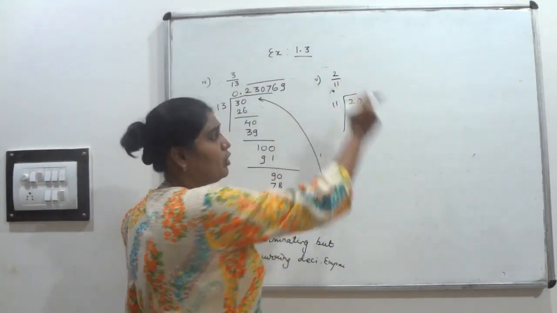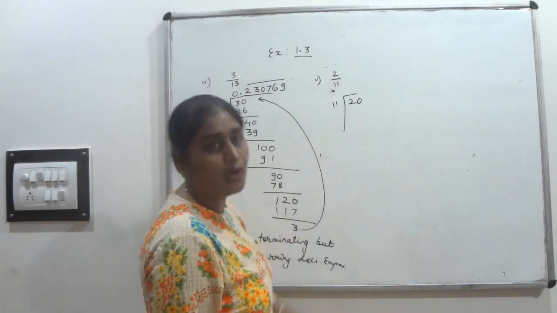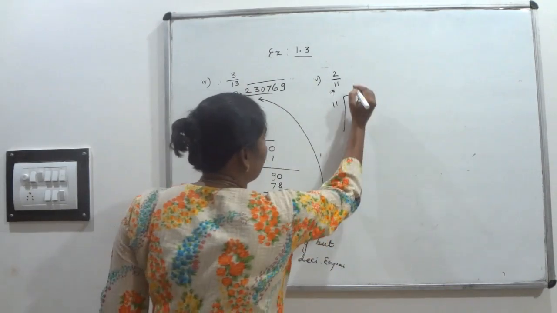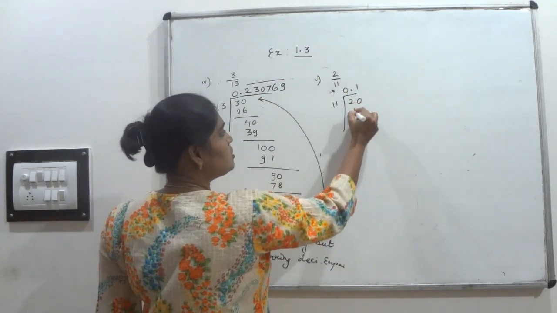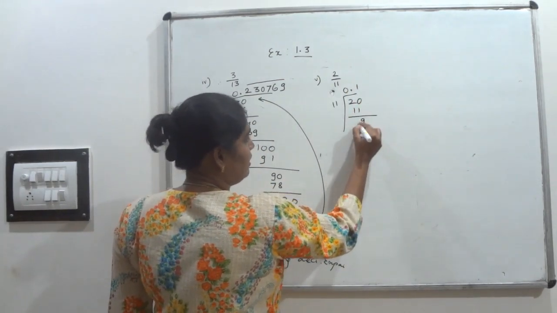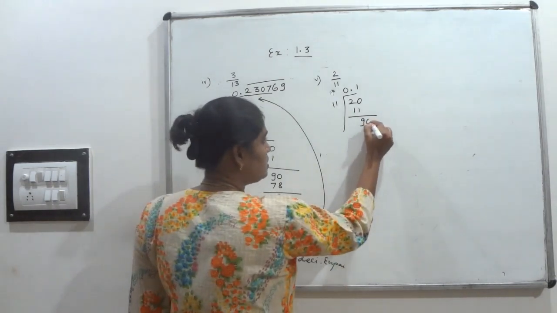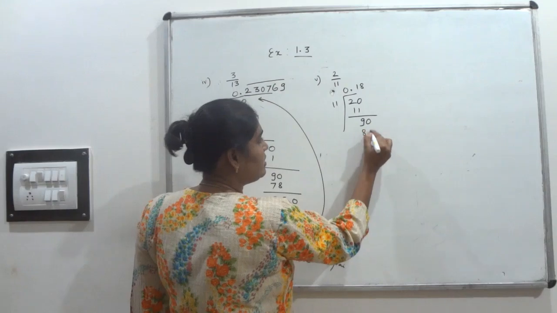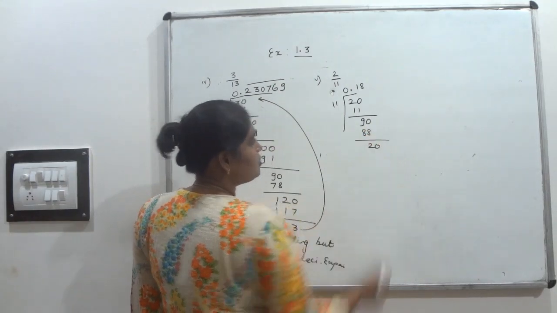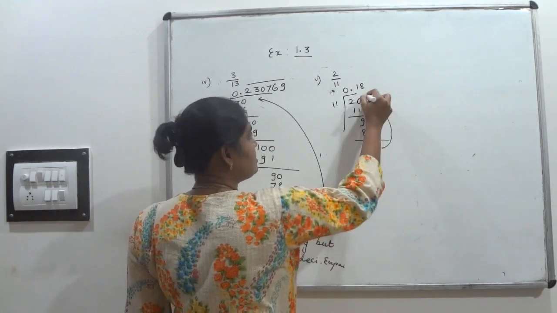Fifth one, 2 upon 11. So dividing 2 upon 11 is not possible. So I include 0 here. Keep 0 point. Only one time it will go. So 11. What is the remainder? 9. So again include 0 here. So how many times will it go? 8 times, 88. What is the remainder? 2. So 20. How many times? See, it is repeated.